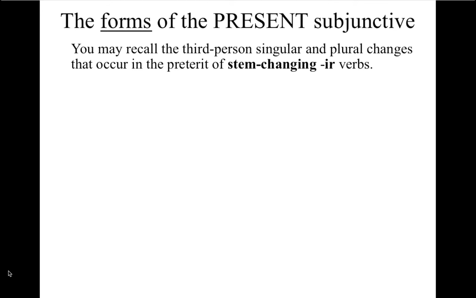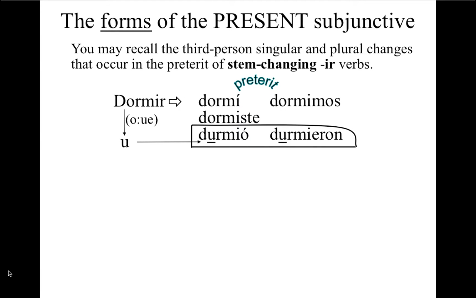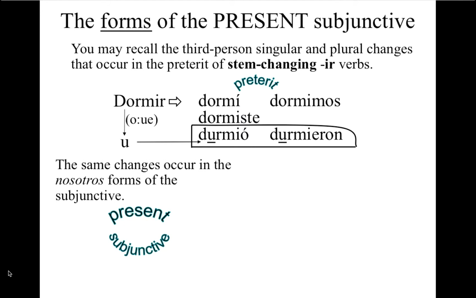You may recall the third person singular and plural changes that occur in the preterite of stem changing IR verbs. Remember in the preterite of the indicative when we had dormir, and we had to say yo dormí, dormiste, durmió. Only the first vowel of the vowel change was retained. And then dormimos and durmieron. The same changes occur in the nosotros form of the subjunctive.